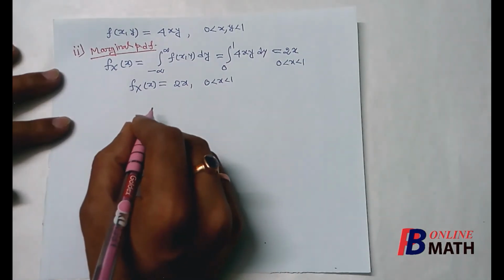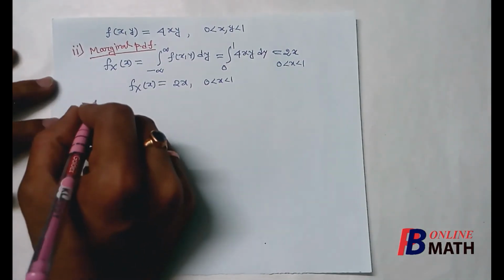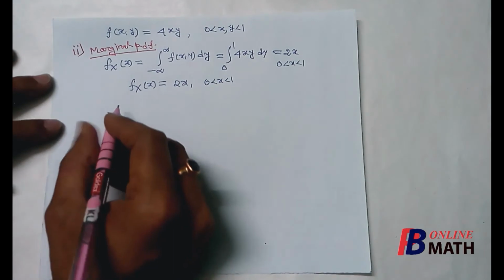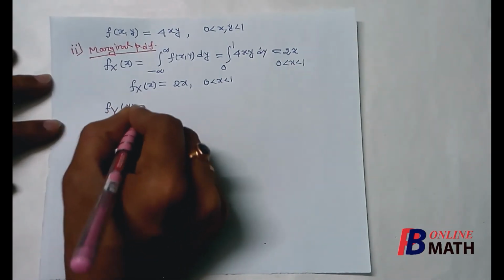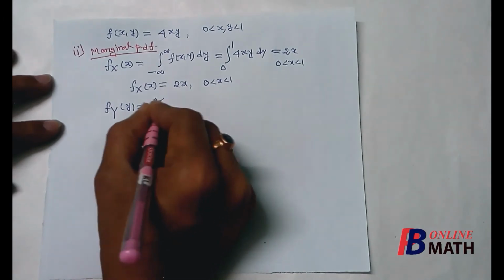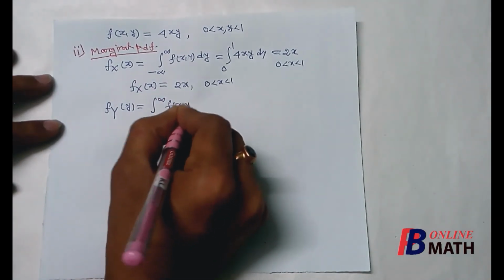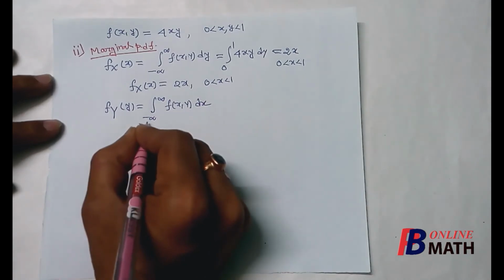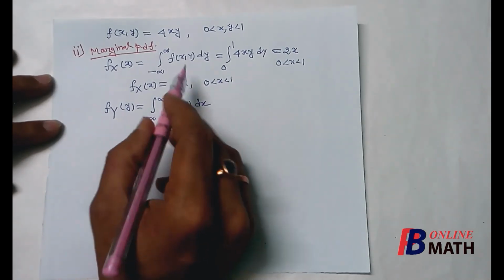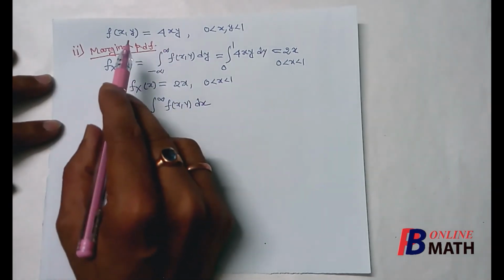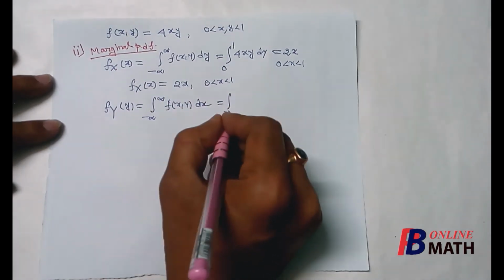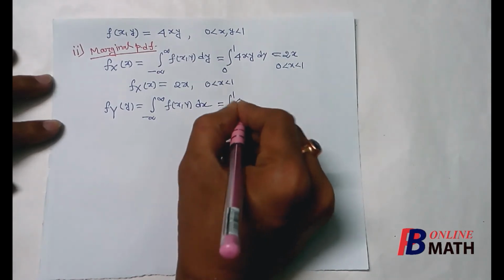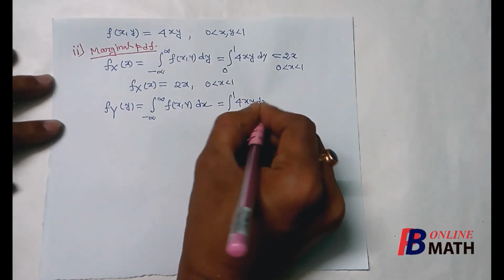Similarly, if we want to find the marginal PDF of y, which will be denoted by fY(y), by the formula it is the integration of fxy with respect to x from minus infinity to plus infinity. But here we find that the masses lie between 0 and 1, so we shall replace the limits with 0 to 1 of 4xy dx.